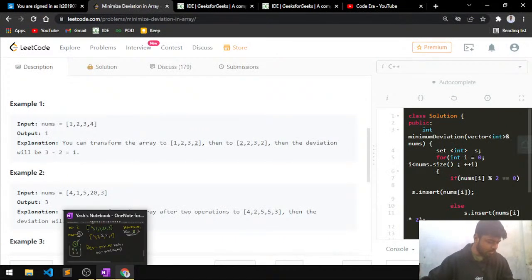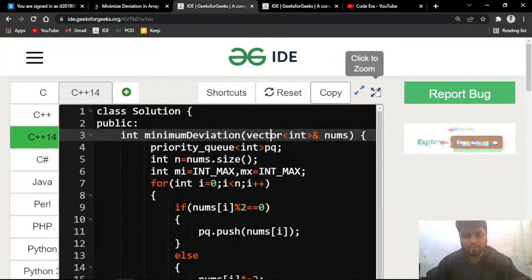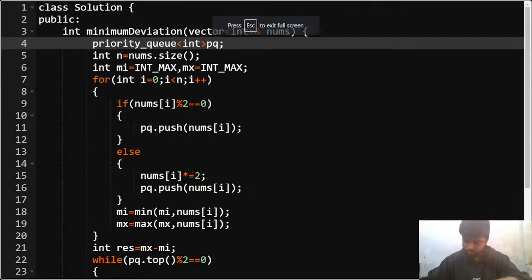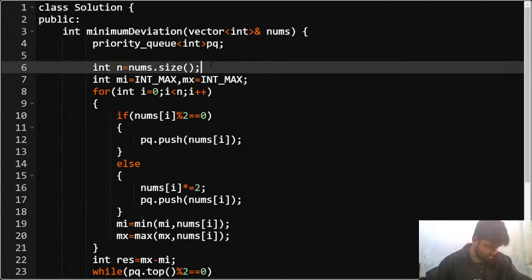Is this much part clear to everyone? Is the problem and the approach clear to everybody, right? Let me show you how I'm writing the code for it so that you can understand it a little bit better. First of all, I declare a priority queue, right? The Java and the C++ codes are both available in the description. Then you have n is equal to nums.size.